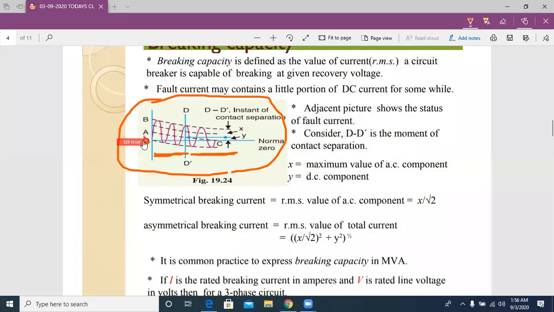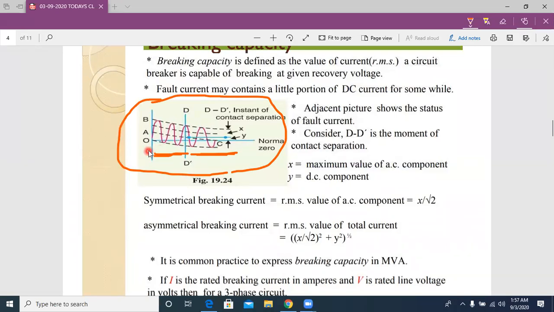Okay. Now let's assume a fault is initiated in the power system, and that fault initiated time is t is equal to 0. Okay, no problem. Now the circuit breaker opens at this point.